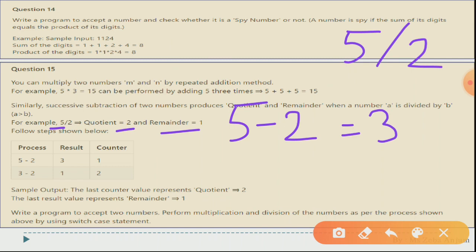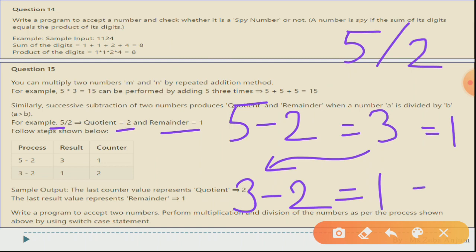Okay, that is basically your counter. It is nothing new, nothing special about it. So as a counter you will be getting 1. Now again, the result that has come, this 3, you will subtract 2 again, you will be getting 1, and the counter is again increased to 2, and you will continue this process until you get this 1 over here at the last as a result.